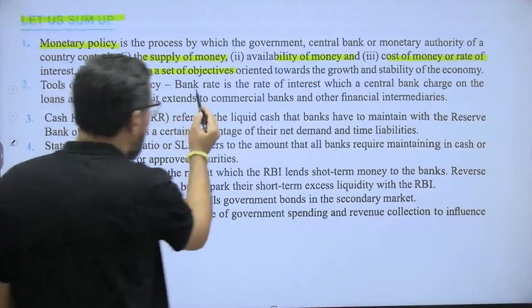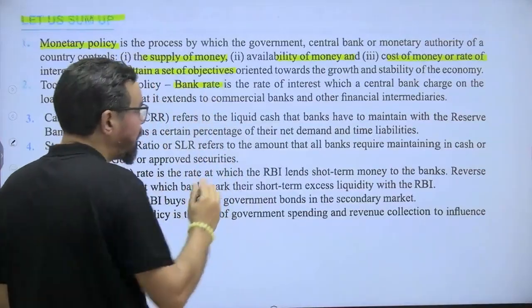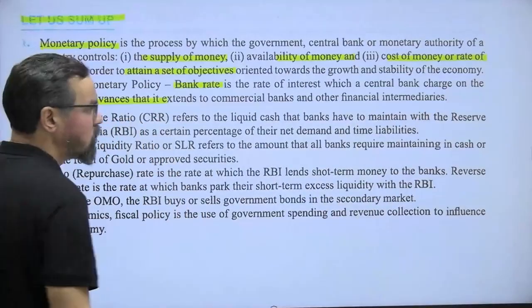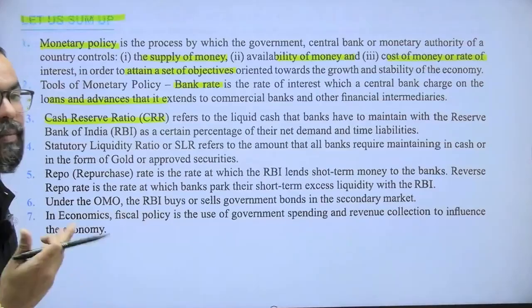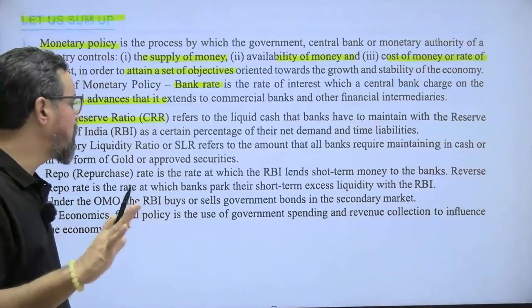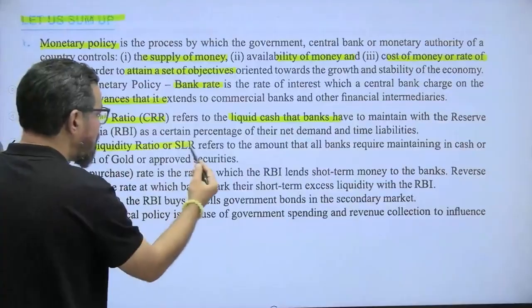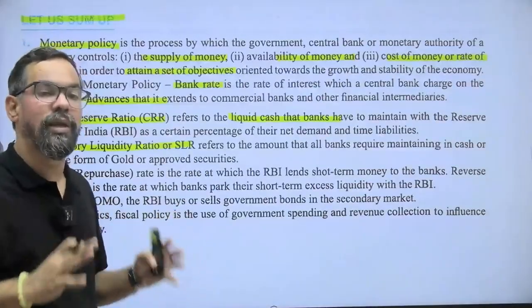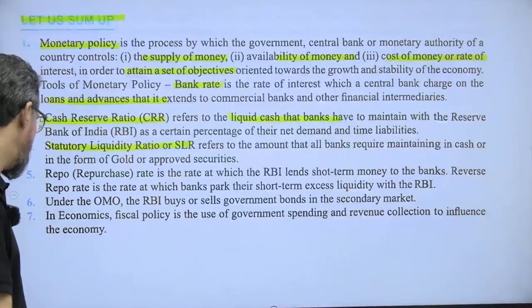Tools of monetary policy: we have bank rate, the rate at which RBI lends to commercial banks for the long term. So the central bank charges it on loans and advances. It is also known as discount rate. CRR is the portion of NDTL that banks maintain with RBI in the form of liquid cash. SLR, statutory liquidity ratio: banks need to maintain a certain portion of their NDTL with themselves in the form of cash, gold, and approved securities.